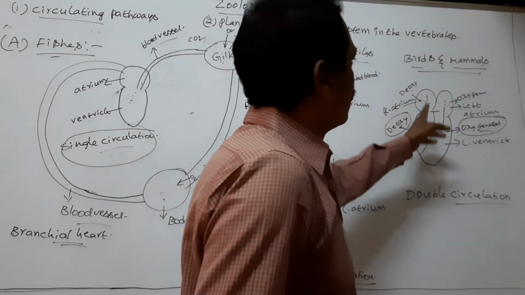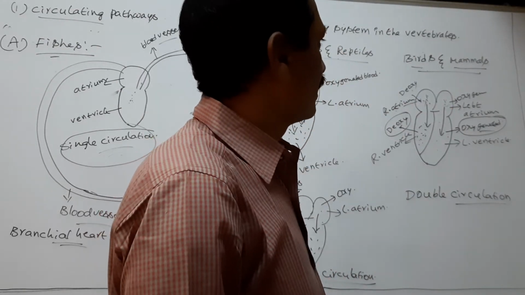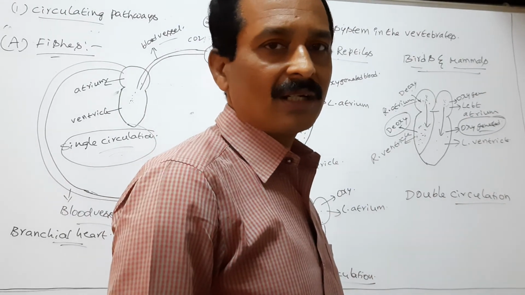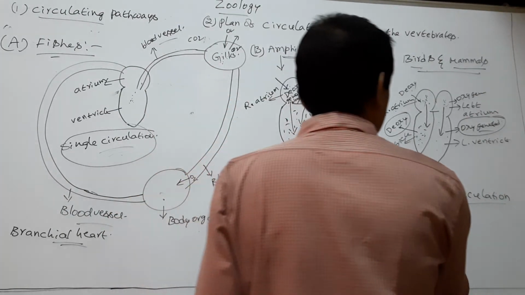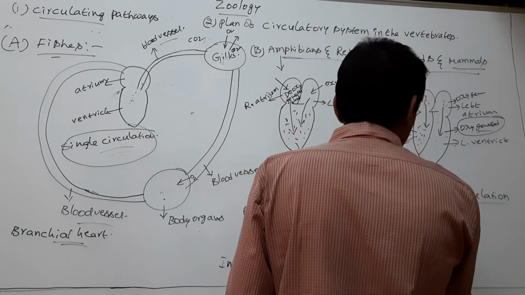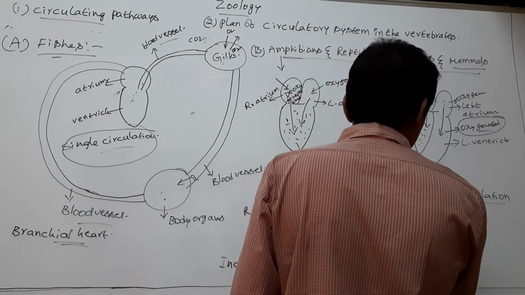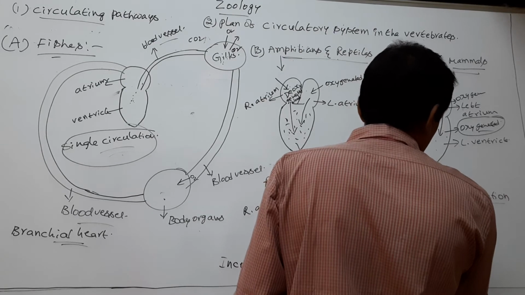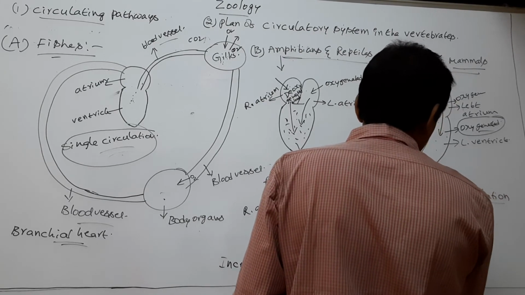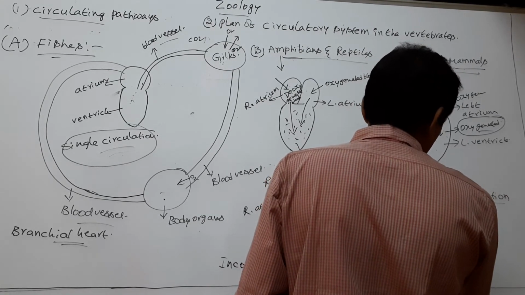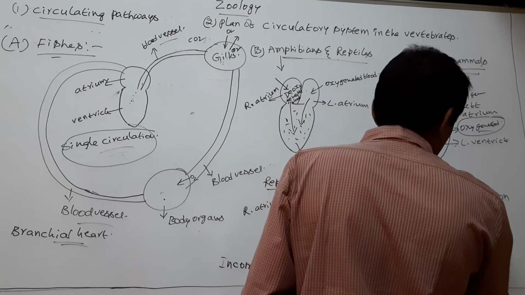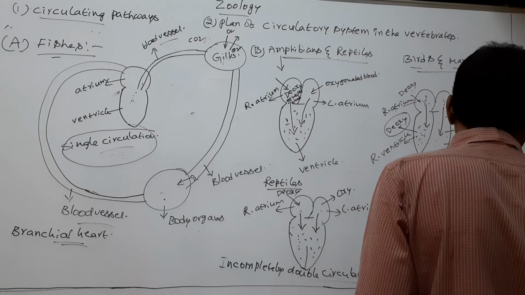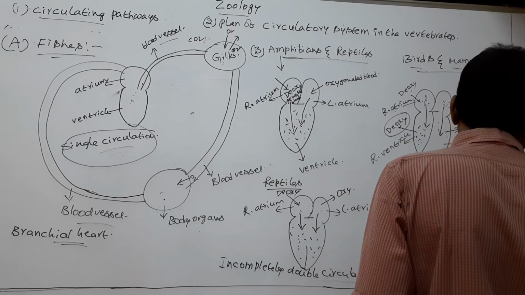So in birds and mammals, two circulatory pathways appear. Number one, pulmonary circulation, and number two, systemic circulation.